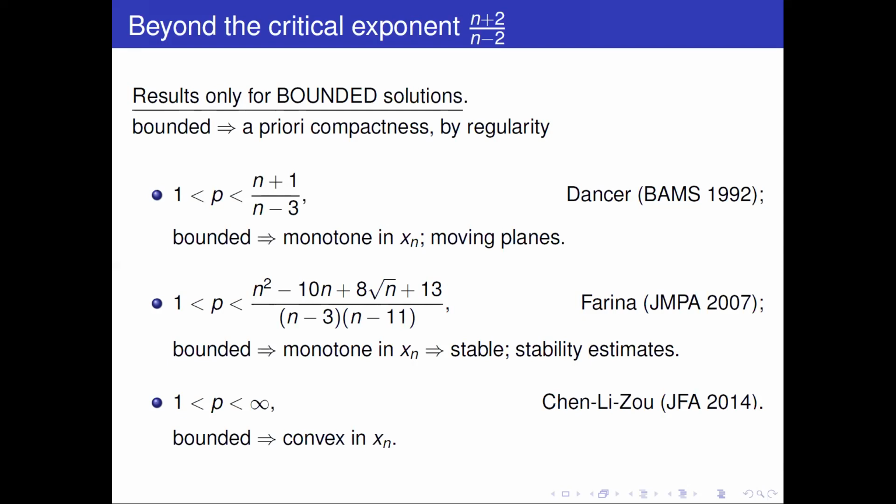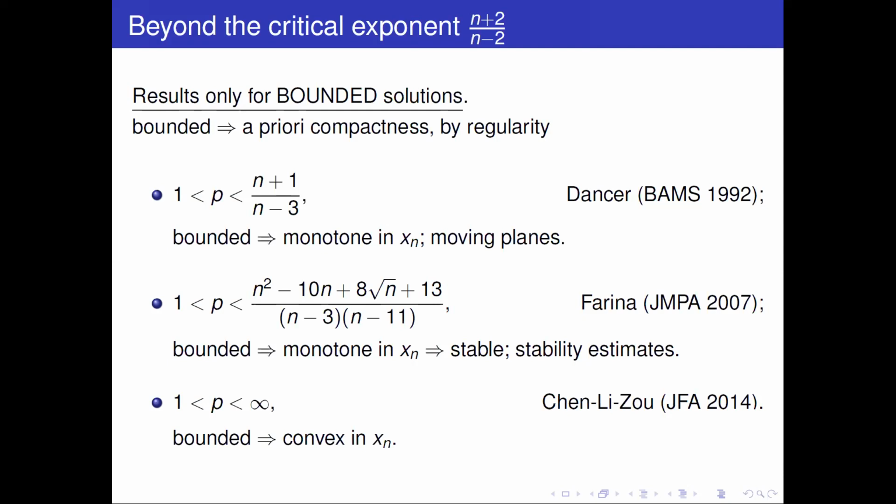Okay, about 15 years later, Alberto Farina found a way to relate this Liouville result to the theory of stability of solutions, the theory of stable solutions. Monotone in x_n implies that the solution is stable, because the derivative in x_n, which is a positive solution, is a solution of the linearized equation. And therefore, any solution monotone in x_n is stable.